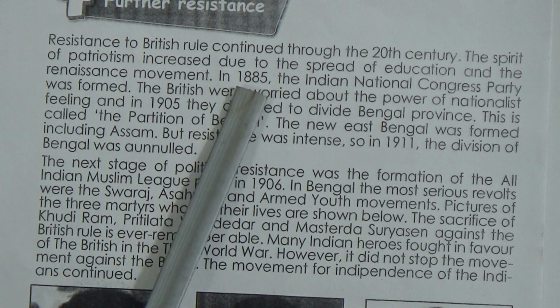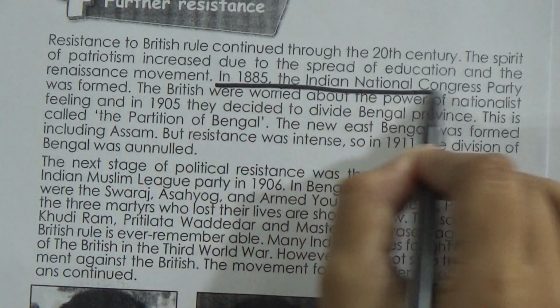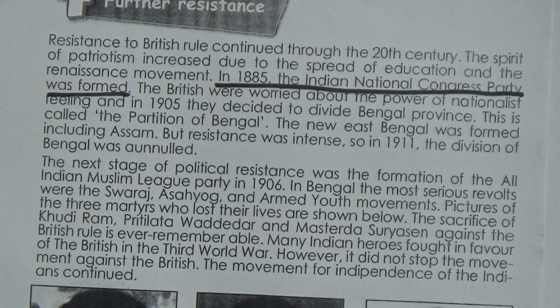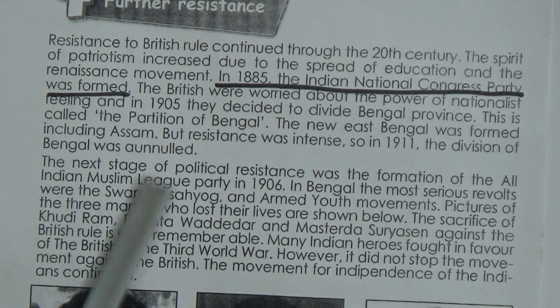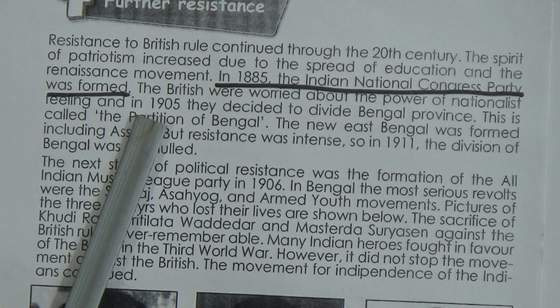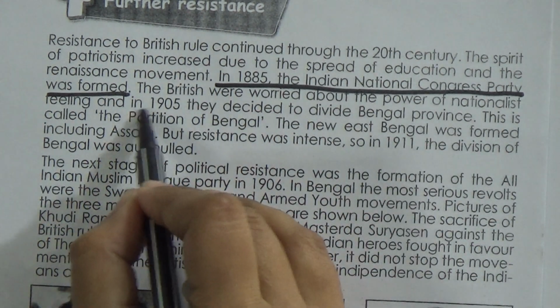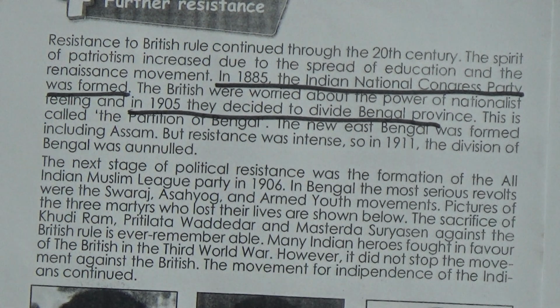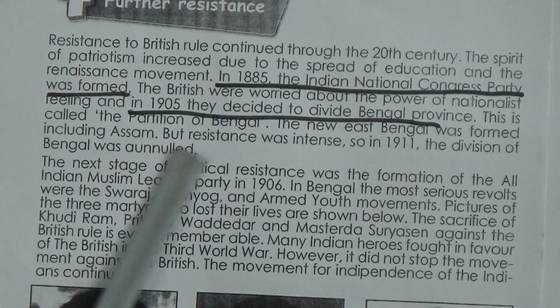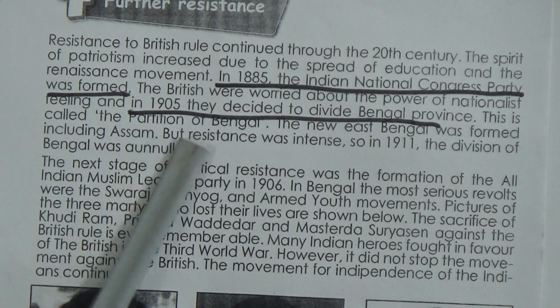And in 1885, the Indian National Congress Party was formed. So the Indian National Congress Party was formed in 1885. Remember this year. The British were worried about the power of nationalist feeling, and in 1905 they decided to divide Bengal province. So in 1905 they decided to divide Bengal province because the British became worried about the increasing power of the people of Bengal, and this is called the Partition of Bengal. So this division is called the Partition of Bengal.